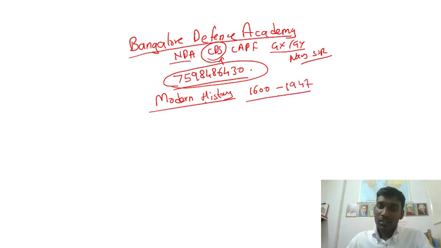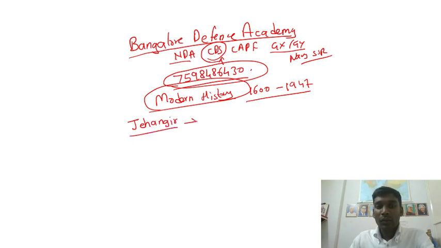Now 1600, what are the events? All those things you have to keep in mind. So let us begin with this modern history. What are the important chapters and questions they are going to ask? To begin with, we'll start with Jahangir.